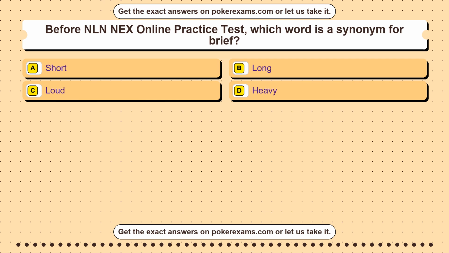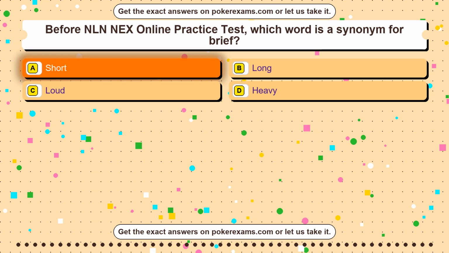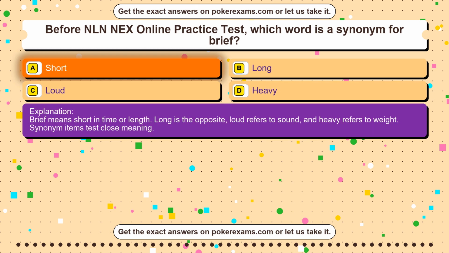Question 45. Before GED mathematical reasoning practice, which sentence uses correct subject-verb agreement? Option A, the students is ready. Option B, the student are ready. Option C, the students are ready. Option D, the student be ready. The correct answer is option C. The plural subject students needs the plural verb are. The students is and the student are mismatch subject and verb number. The student be is not standard grammar in this sentence.